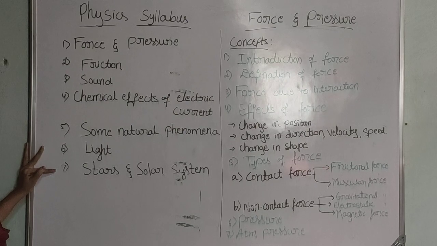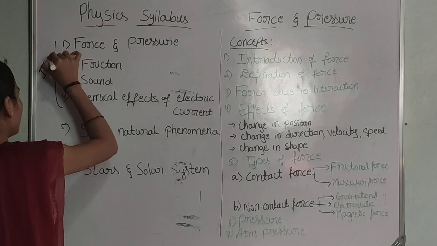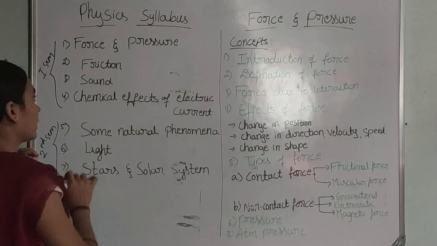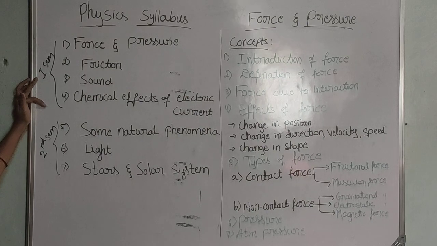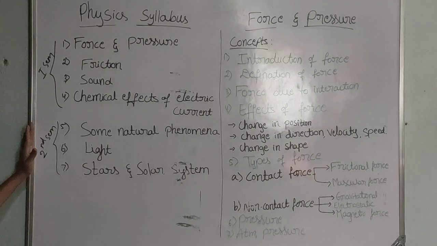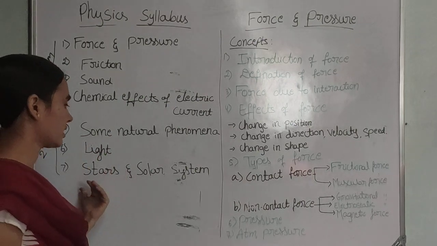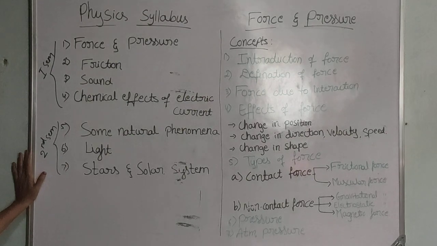You already know we are going to write the exams semester-wise. For the first semester we have 4 chapters, and the remaining 3 chapters are for the second semester. The first semester includes force and pressure, friction, sound, and chemical effect of electric current. These 4 chapters we are going to study for the first semester. The remaining 3 chapters, some natural phenomena, light, and stars and the solar system, we are going to learn in the second semester.